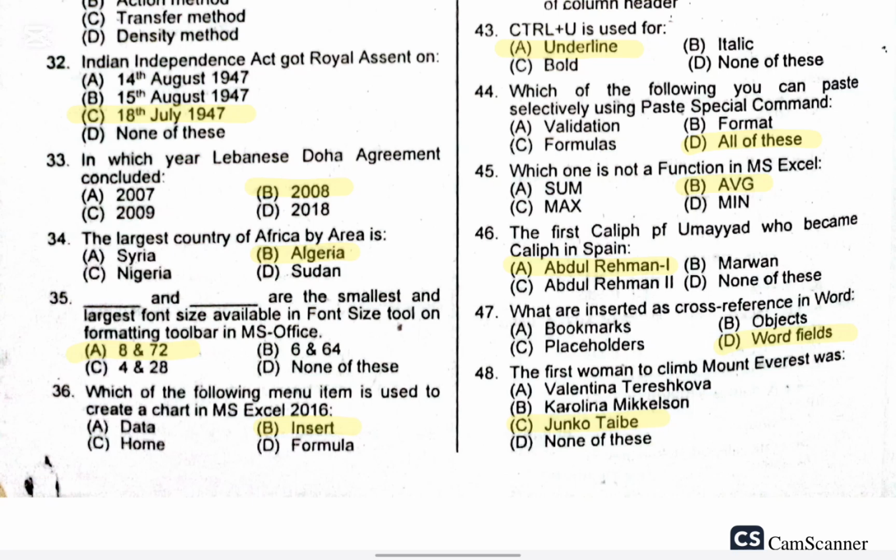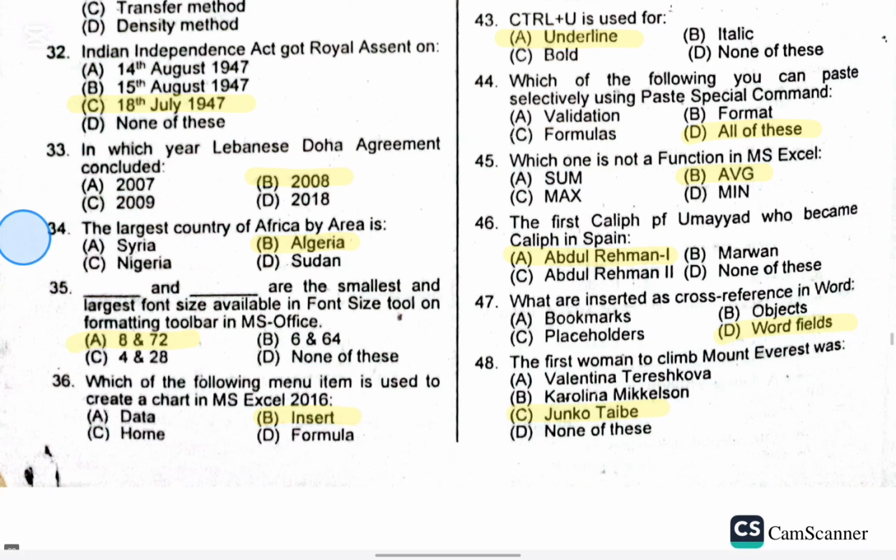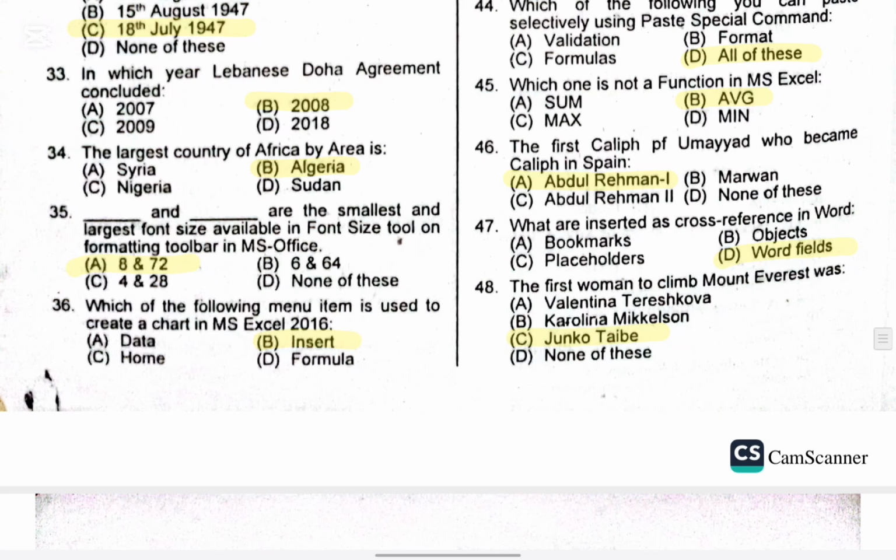Question 45. Which one is not a function in MS Excel? The right option is B, Average. Question 46. The first caliph of the Umayyads who became caliph in Spain. The right option is A, Abdur Rahman I.